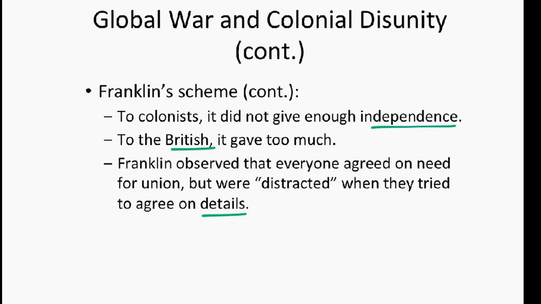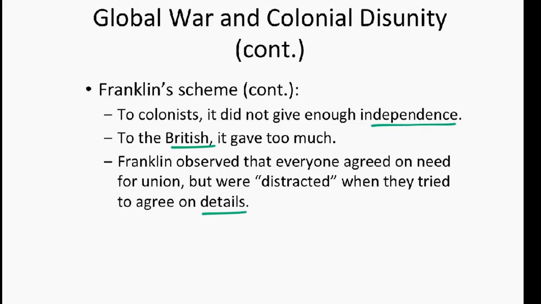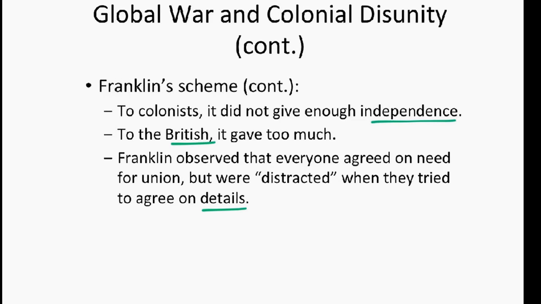Franklin's scheme was to try to unify the colonies during this time period. To colonists, it did not give them enough independence, but to the British, it gave too much independence to the colonies. Franklin observed that everyone agreed on the need for union, but were distracted when they tried to agree on the details.